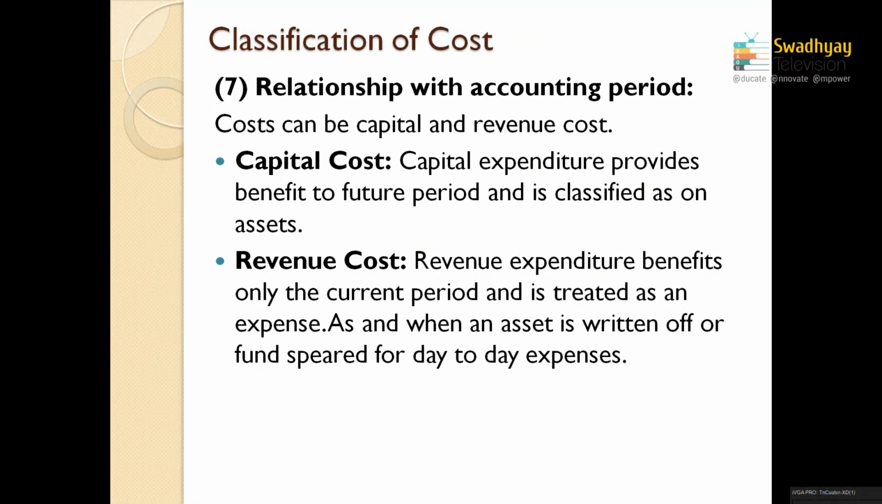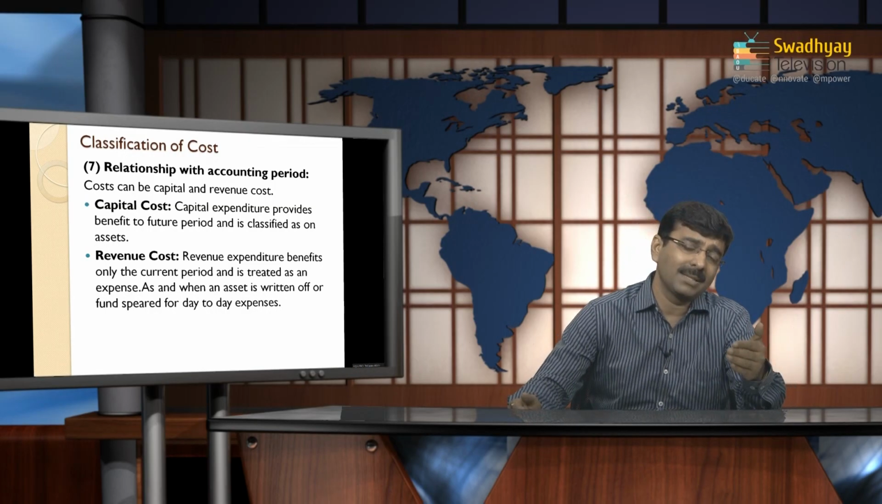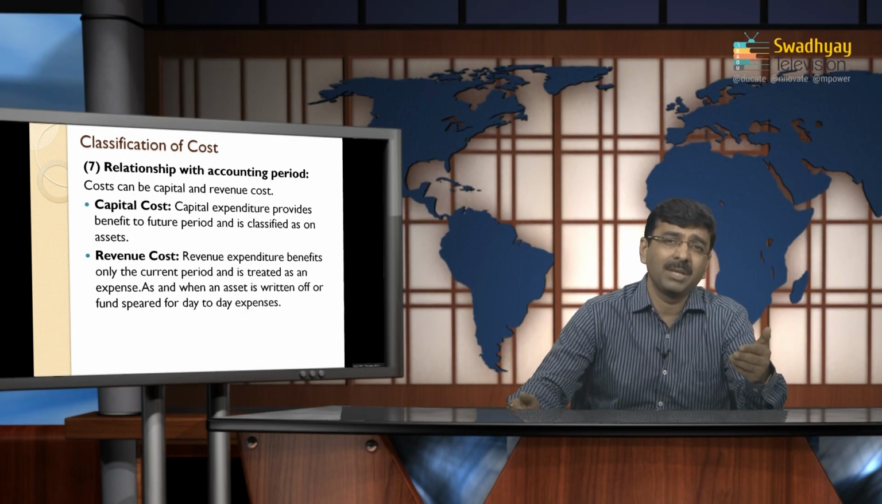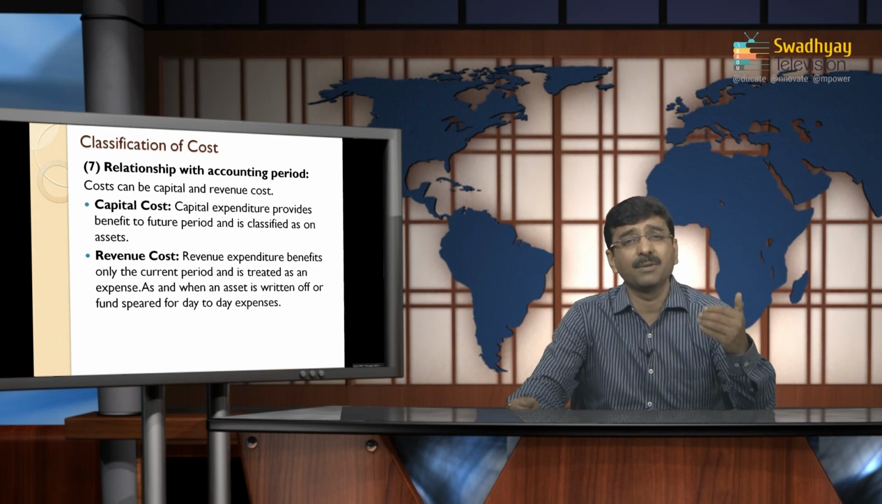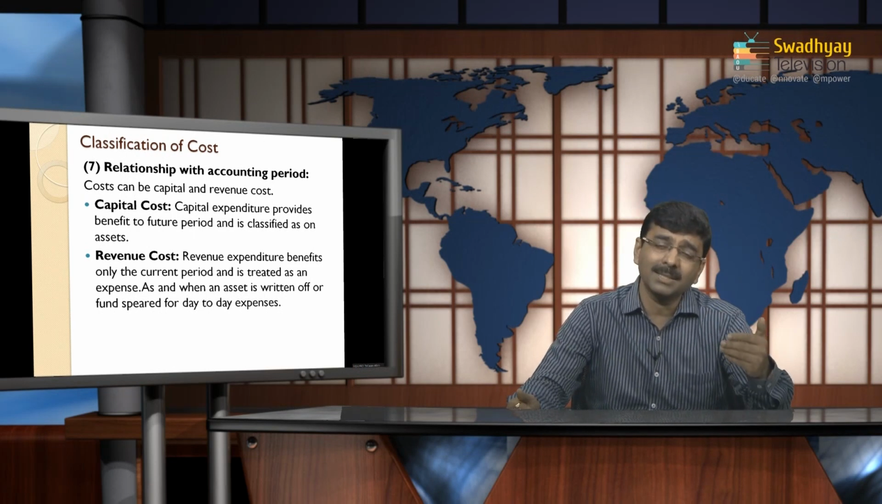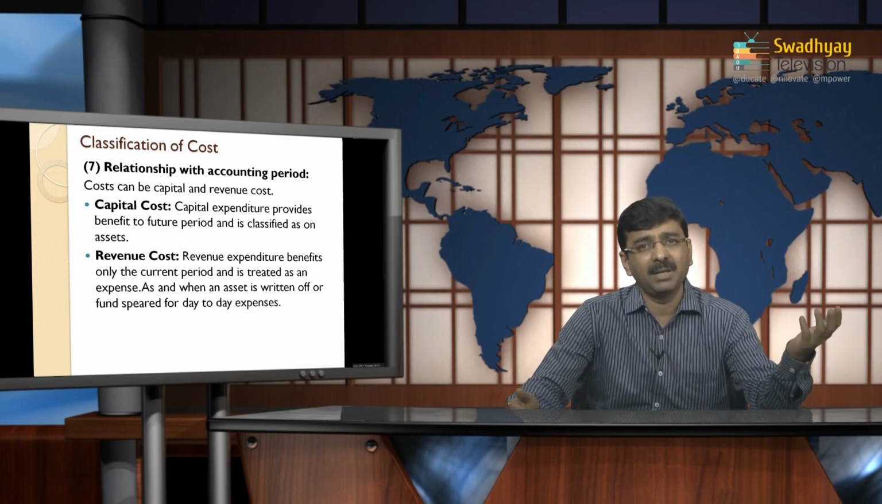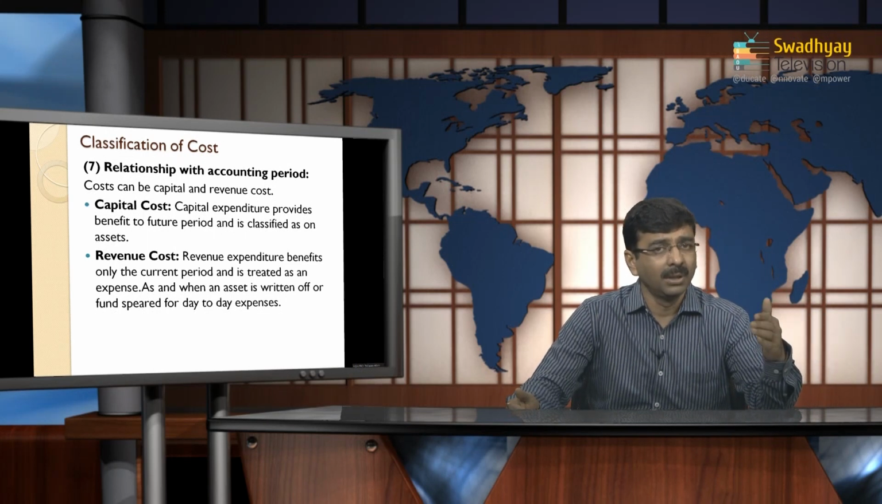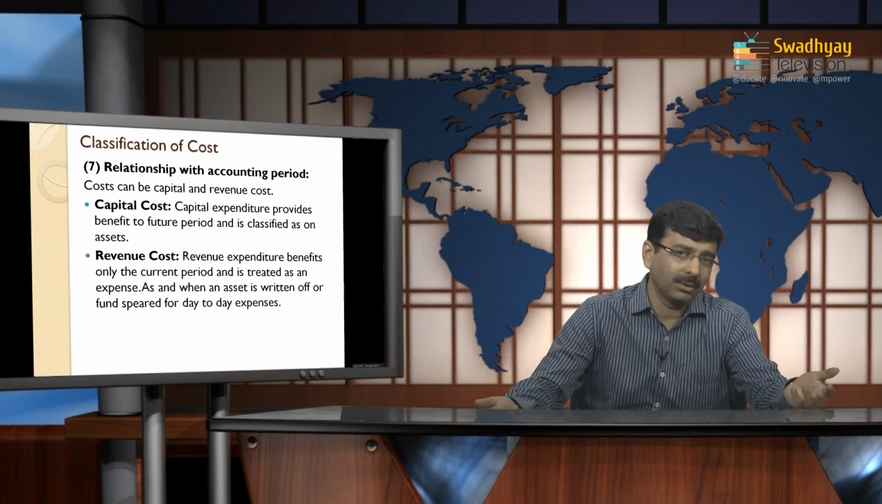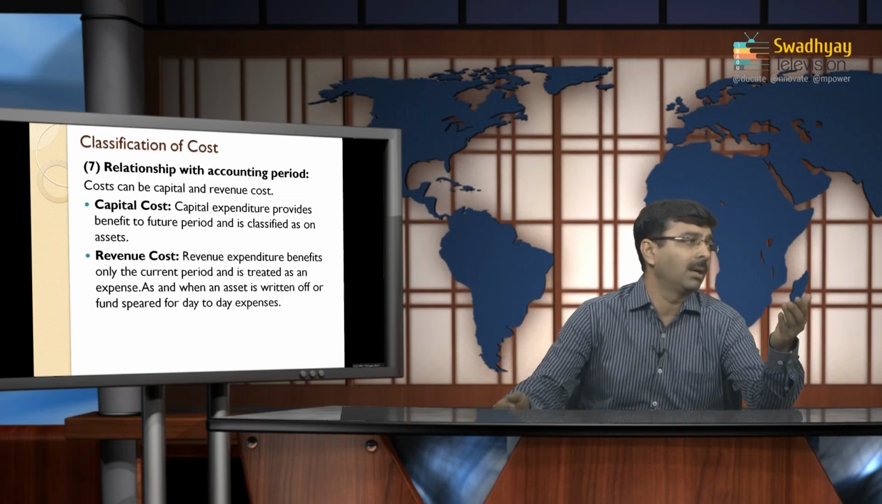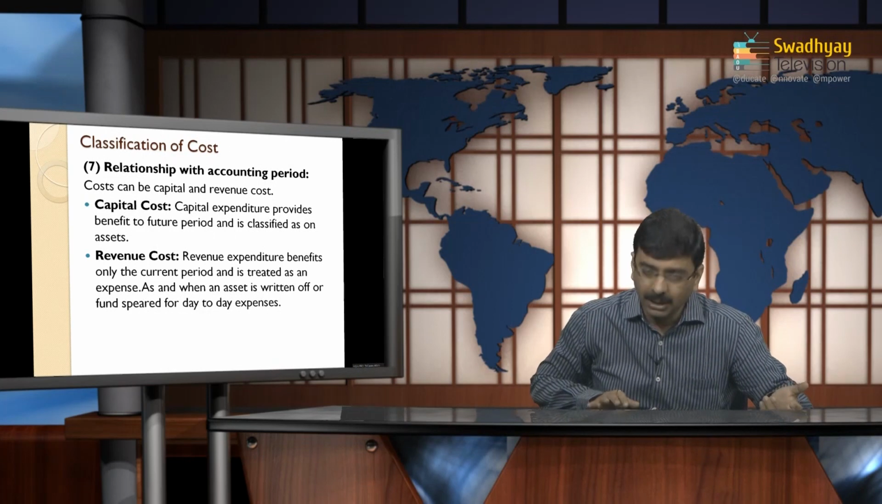Like if you are purchasing assets, such as land, building, machinery, furniture, it is called a capital cost. And what is the second part? It's the revenue cost. The revenue cost means the cost incurred for maintaining your business so that day-to-day transactions run smoothly, and any expenditure paid regarding this concern is called a revenue cost. So this is the relationship with the accounting period.